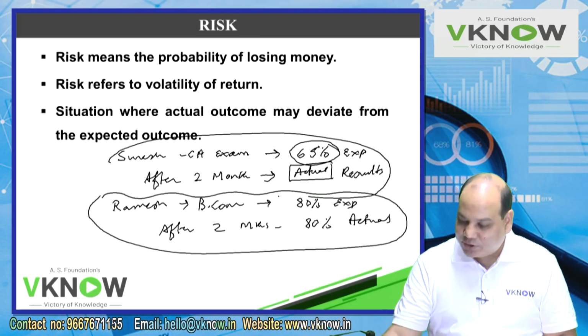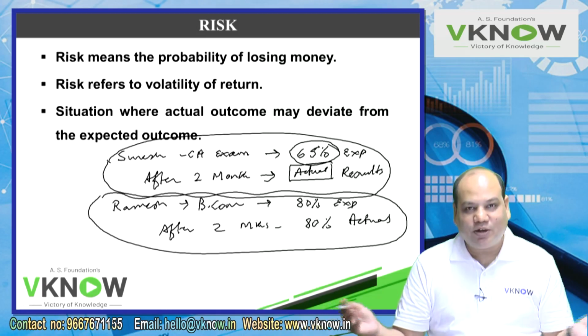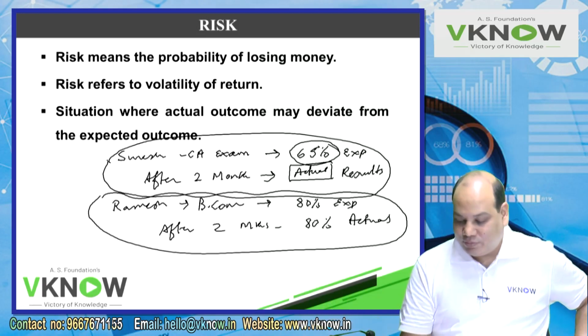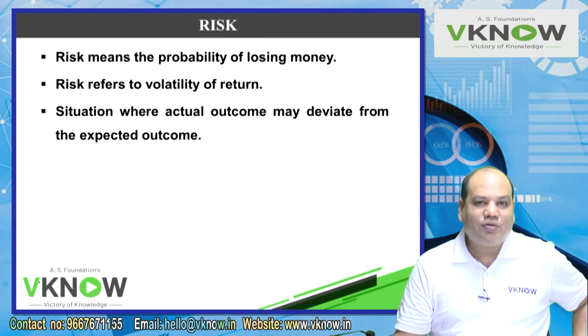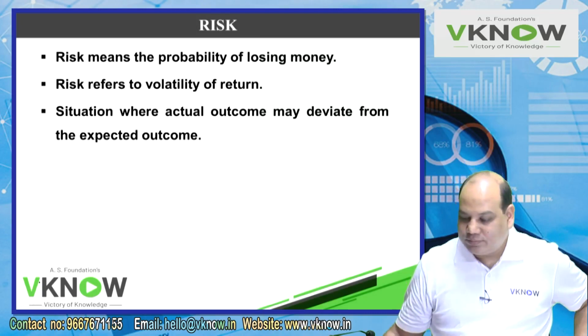In the CA exam, expectation and actual are not meeting. Therefore we call the BCom exam less risky, and CA exams more risky. In the BCom exam, you purchase the book a day before the exam and you get 80%. In the CA exam, you study for 2, 3 years, take so many tuitions and coaching, and still there is a risk involved.